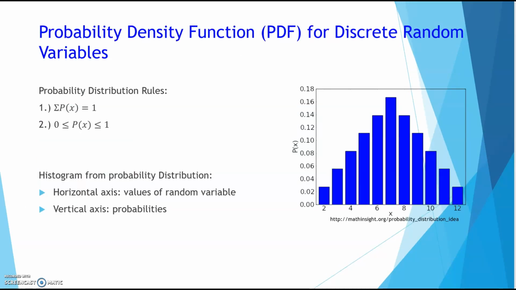Now, a PDF, which in statistics is different from the PDF that you're used to, is a probability distribution function, and this is for a discrete random variable, something that we can count. Now we've got 2 rules. I just did one of them. If we add all of the probabilities, they're going to equal 1. But each individual probability that we look at is going to fall between 0 and 1.